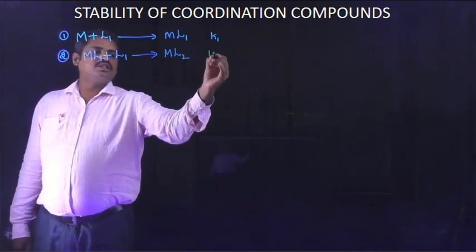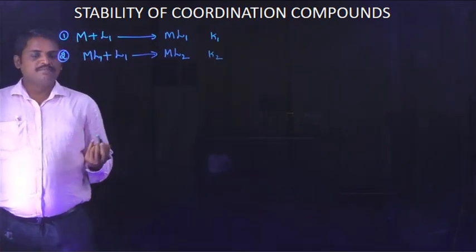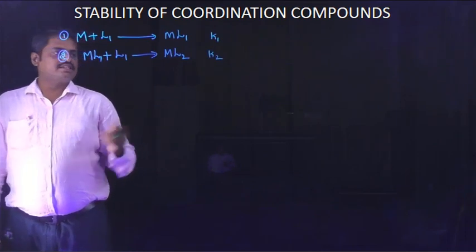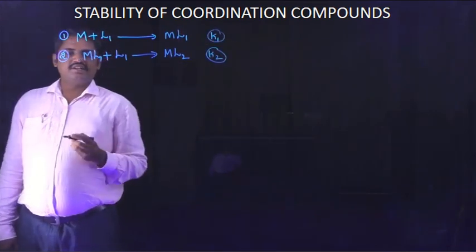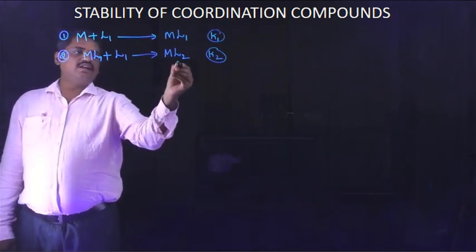The equilibrium constant for this reaction is expressed as K2, while the first reaction is K1.